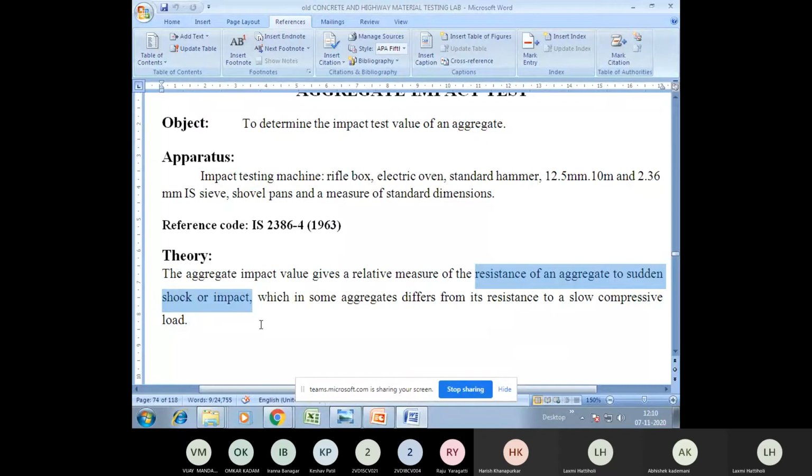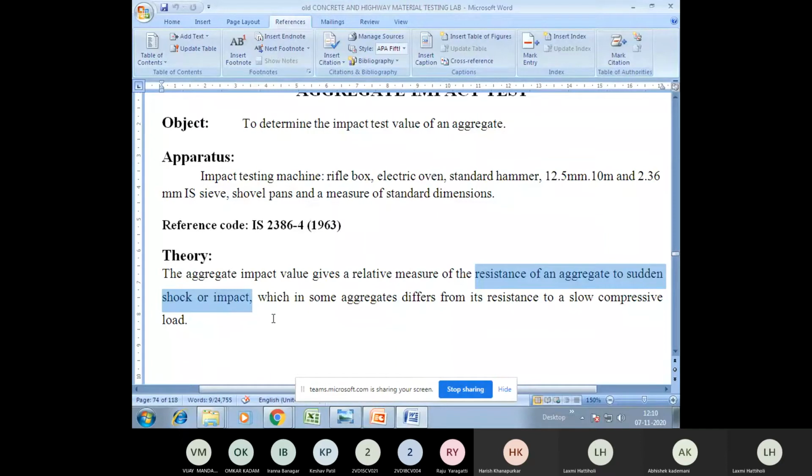So impact is nothing but sudden application of the load, or you can also call it a sudden shock. Some aggregates differ in their impact resistance, right? So you need to check that value. And one more thing, do remember there is a difference between the compressive strength of an aggregate and the impact test of an aggregate.